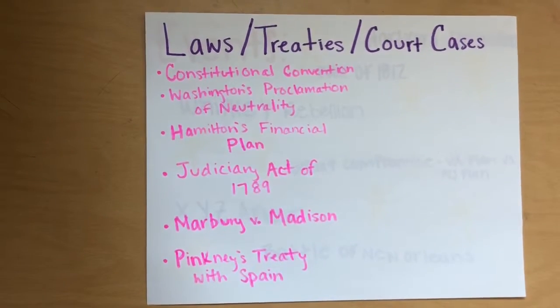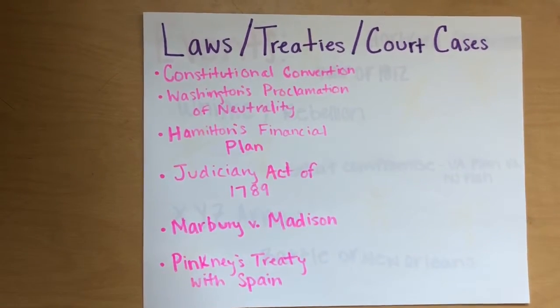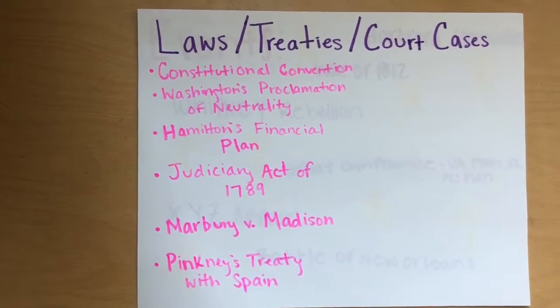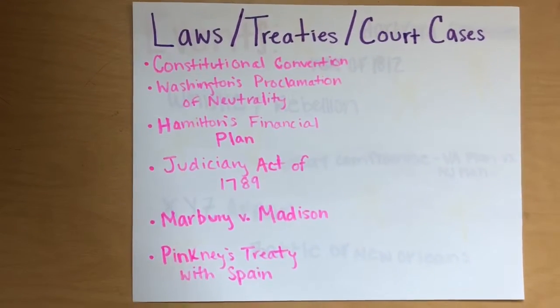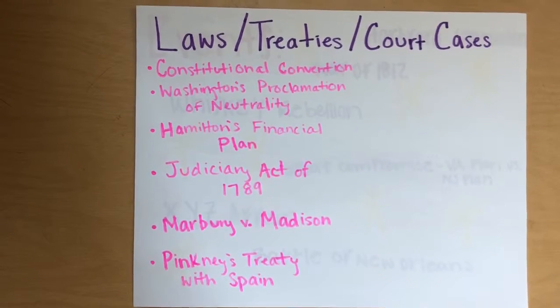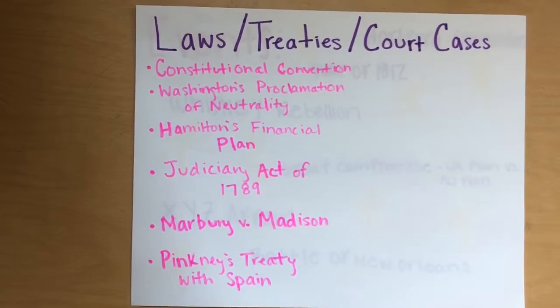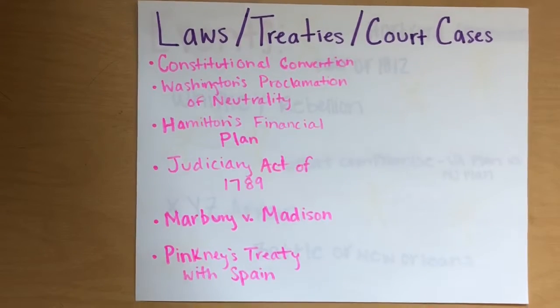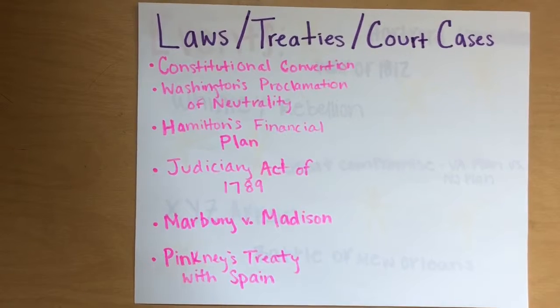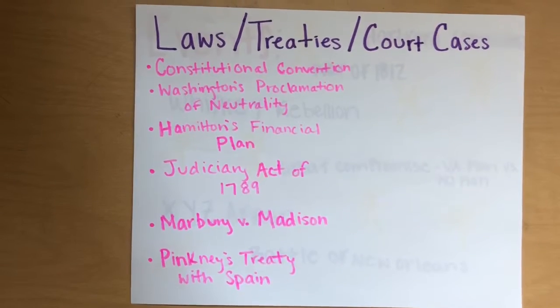This was where George Washington was unanimously elected as president. Washington's Proclamation of Neutrality. Formal announcement issued by Washington that declared the nation neutral in the conflict between France and Great Britain. Hamilton's financial plan. Retired old depreciated obligations by borrowing new money at a lower interest rate.